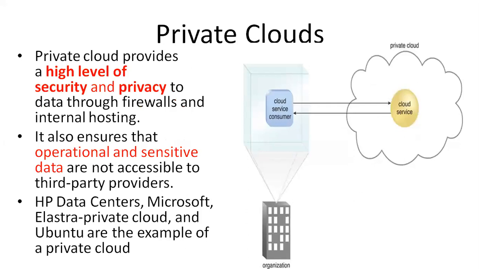It has high security and privacy. The private cloud is highly secured compared to the public cloud. Public cloud is insecure, while private cloud is secure and private for the data. Operational and sensitive data is not accessed by the providers. For example, let us take sensitive data, meaning username and password. The username and password are known by the consumer. That means it's not accessible by third party providers.